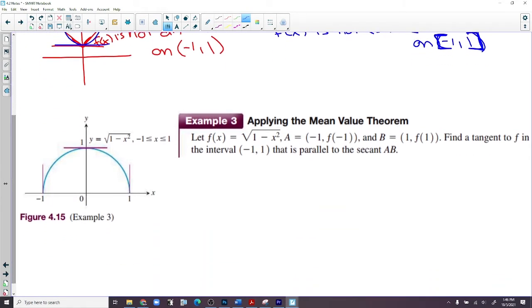Applying the mean value theorem. Let f of x be this, right here. Point A is -1, f of -1, which is 0. If you plug -1 in, 1 minus 1 is 0. And then 1, 0 over here. If you plug 1 in, you get 0 also. Find a tangent line to f in the interval -1 to 1 that is parallel to the secant AB. So I need a point, and we need a slope. That's the question. Find the tangent line.